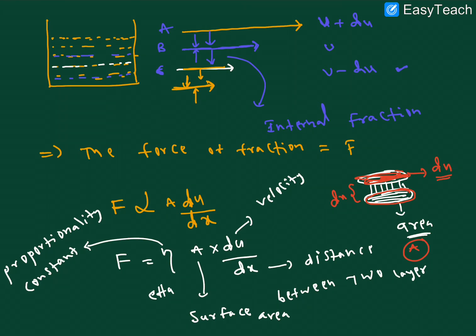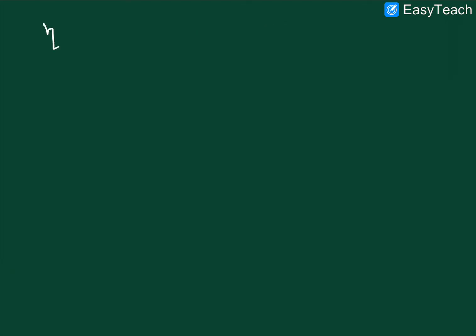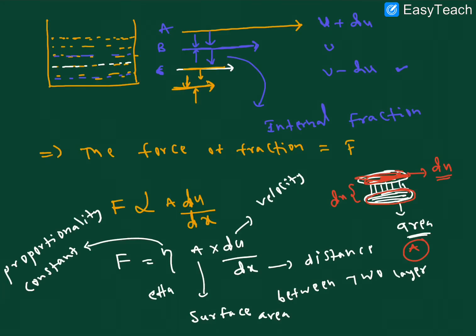Also we can say this is the coefficient of viscosity, right?